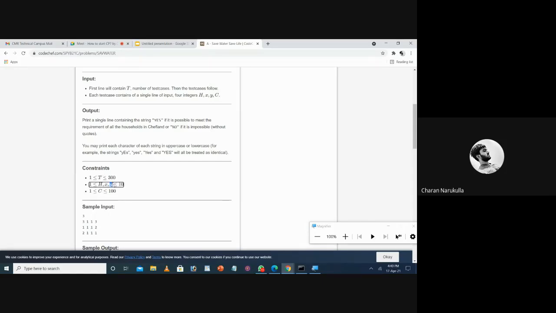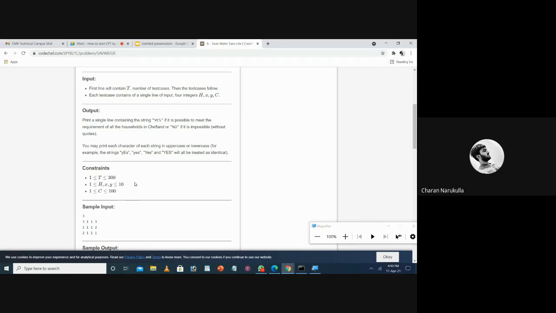And then they also said that the values of h, x, y will be between 1 and 10, and also they can also be equal to 1 and 10. Similarly, the c range is in between, also equal to 1 and 100.